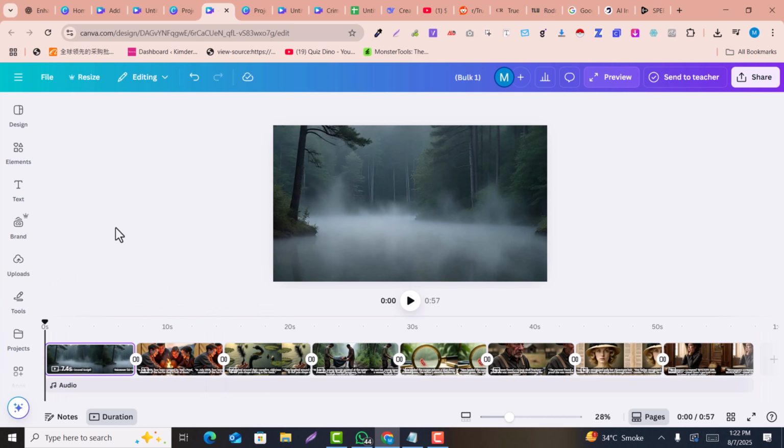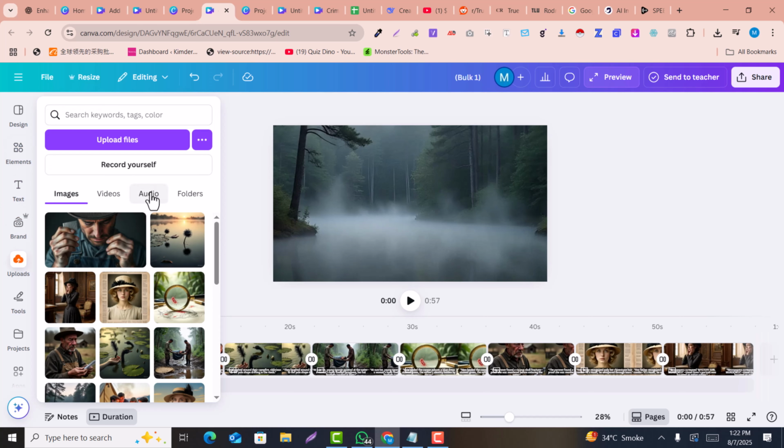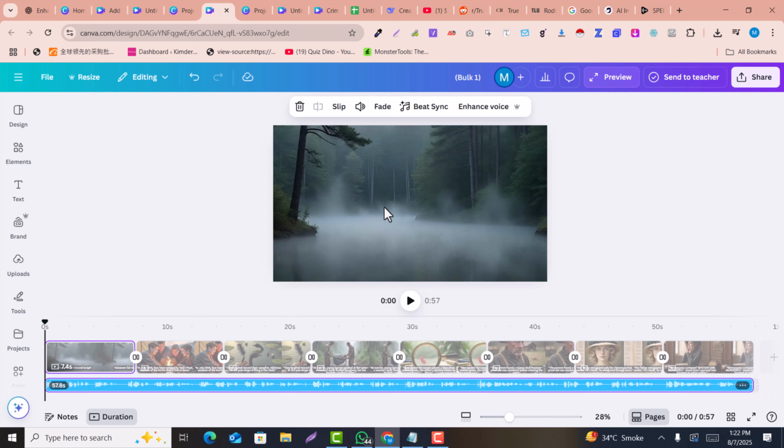So somehow like that I just told you a few seconds ago, you just need to upload your audio. You already uploaded, so you just need to add your audio here and match the scenes with the audio, and then it will be ready for you. So here the audio is matching with the scenes. So this is how you can generate your AI created video. For example, I just downloaded it and want to show you the complete video.